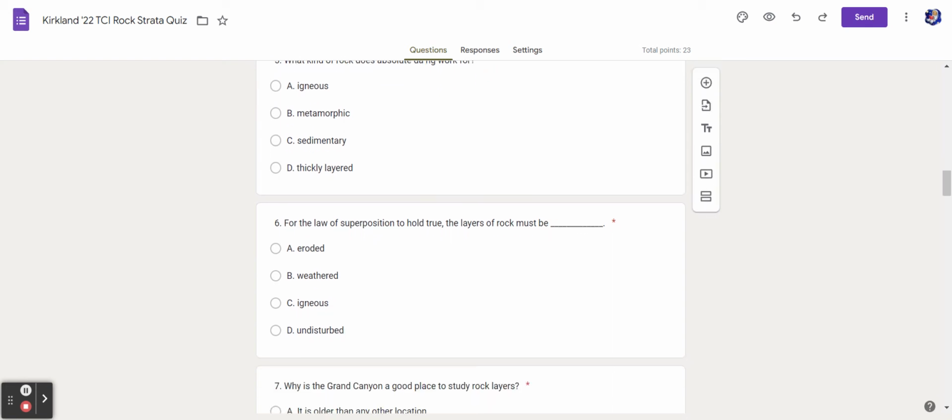Oops, sorry. 6. For the law of superposition to hold true, the layers of rock must be A. Eroded. B. Weathered. C. Igneous. D. Undisturbed.